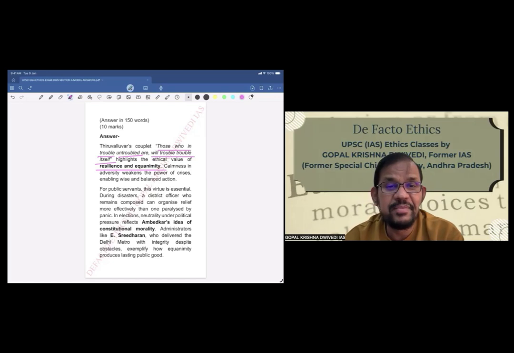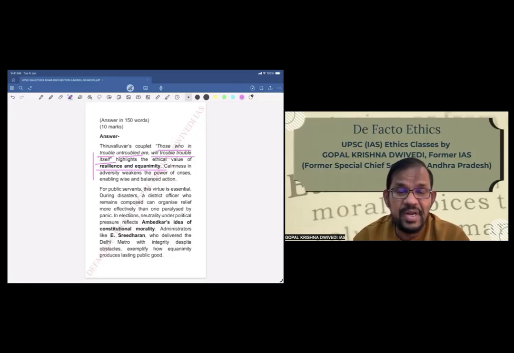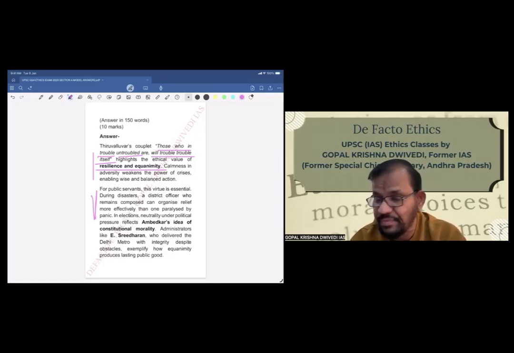This is what is meaning basically. This is what has been told in the first paragraph. For public servants, this virtue is essential. During disasters, a district officer who remains composed can organize relief more effectively than one paralyzed by panic. Here we are giving examples of how this is applicable to day-to-day administration. In elections,